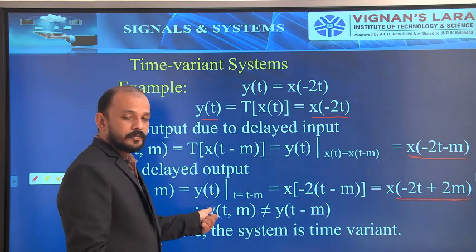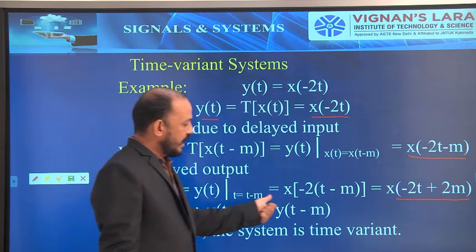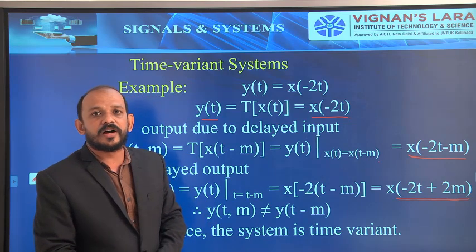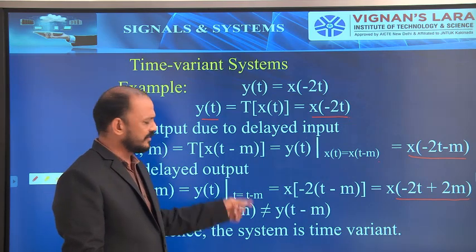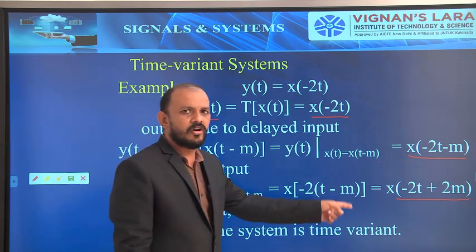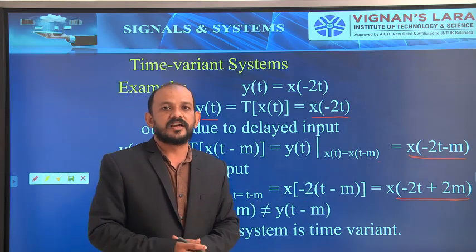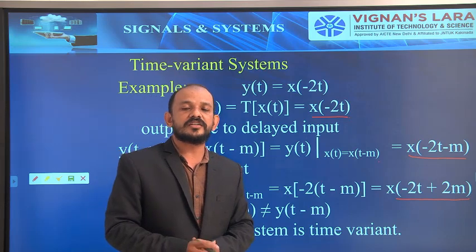That is, the output due to the delayed input and the delayed output are not equal. Hence the system is a time variant system.